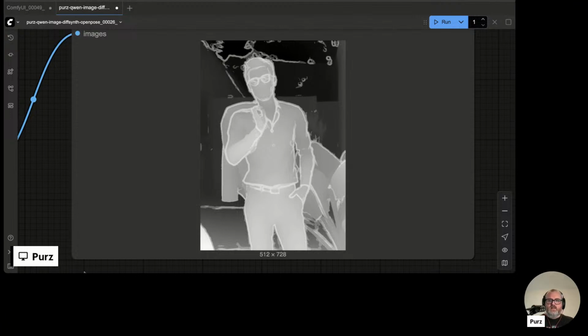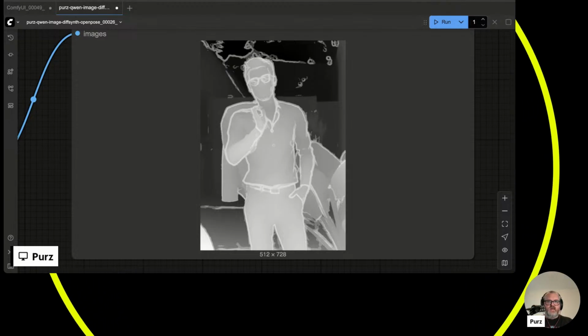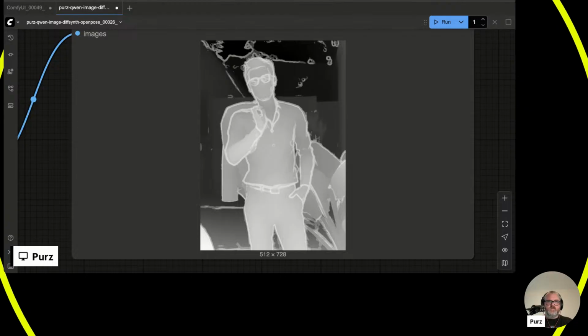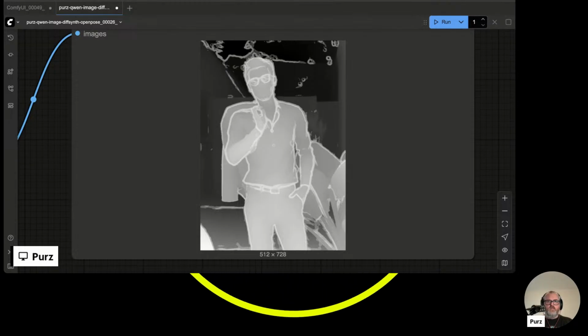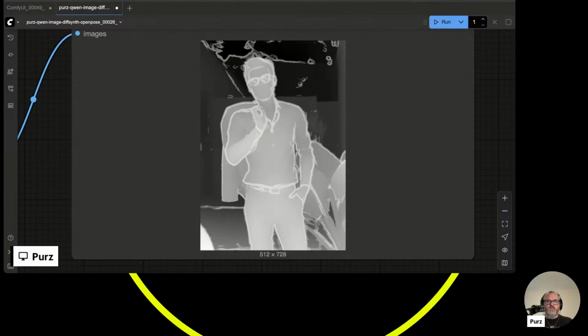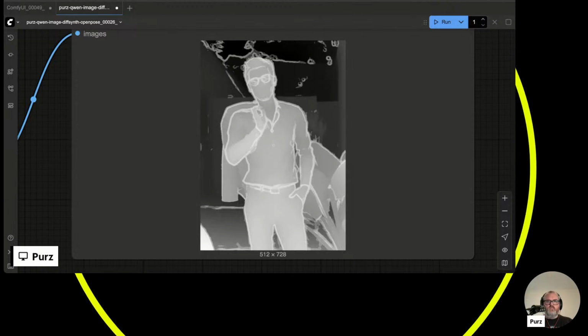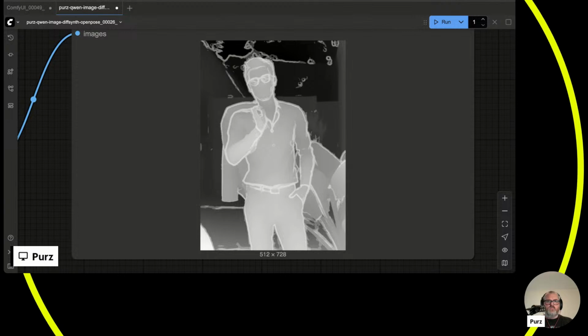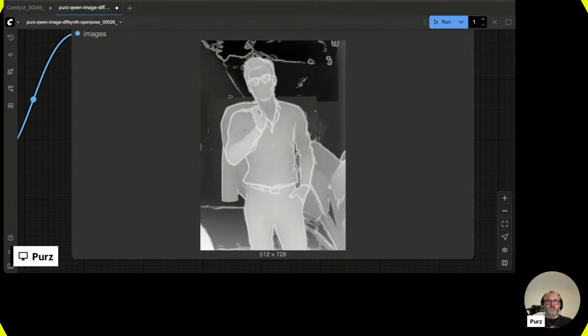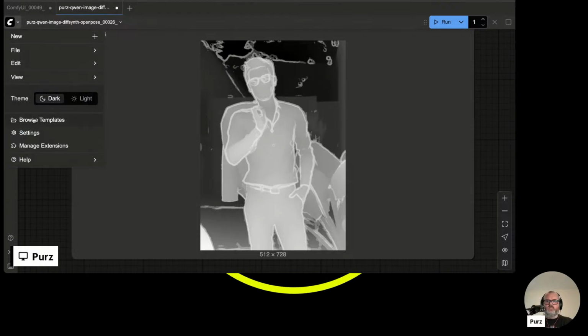Okay. Let's slide on over to the Instant X one real quick before we run out of time. Instant X. Where did I put that workflow? That's funny. I just had it. Is it in the templates yet?